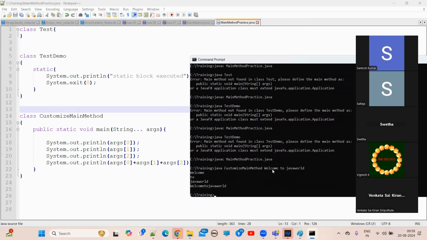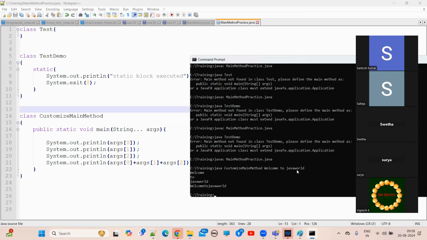Args of 0 is welcome. Args of 1 is to. Args of 2 is Java world.